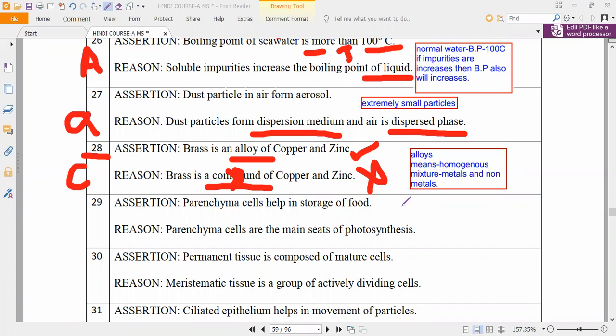So what is the correct answer here? Assertion is true, but the reason is false. That's all. Very good. Next.